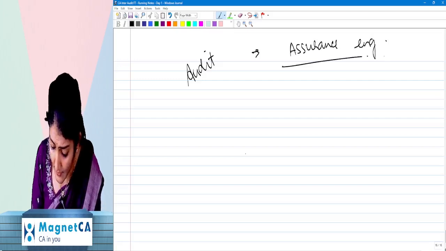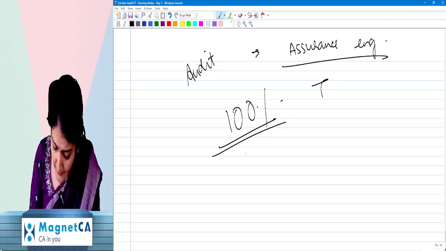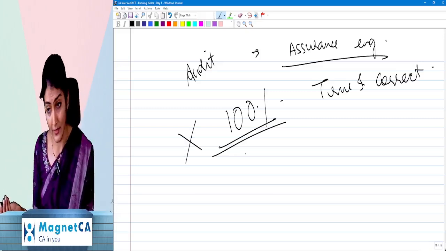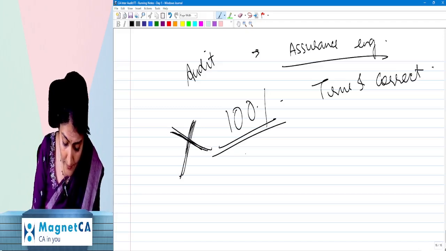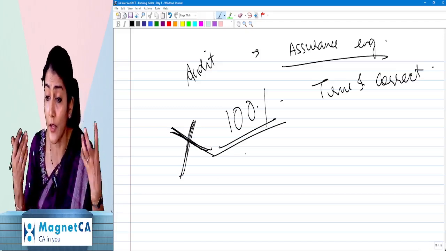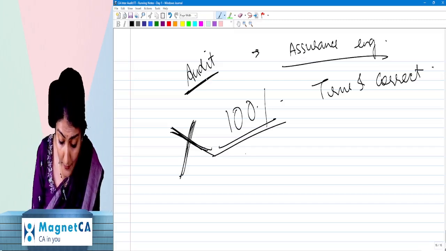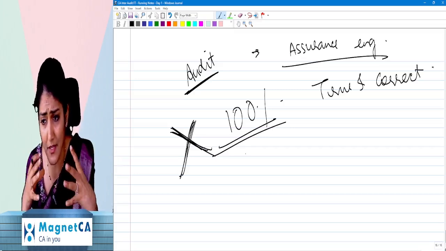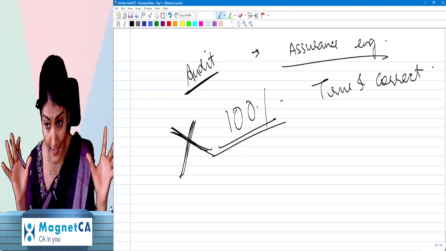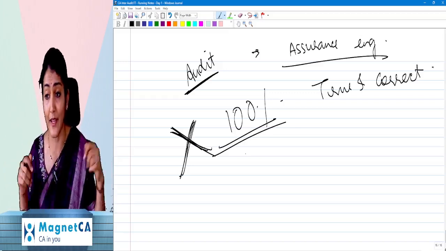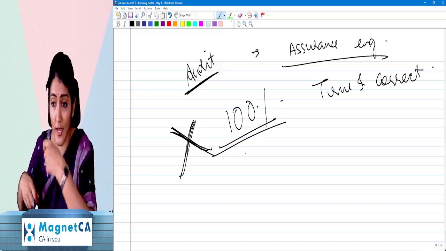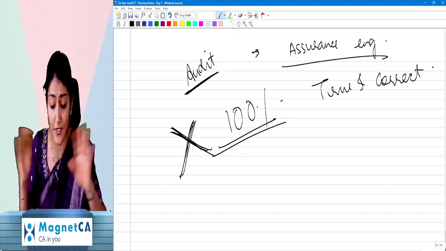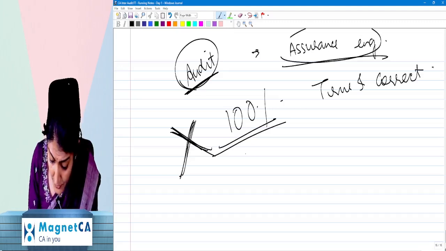Now, as an auditor, can I give 100% assurance that these financial statements are true and correct, that everything is right and there cannot be anything wrong? No, we cannot give 100% assurance. Like Dettol. You see the Dettol ad? How many germs does it kill? 99.99%. But do they say 100% of the germs will be killed? Never. You brush your teeth with Sensodyne or Close-Up or Colgate. Again, what does it say? 99.99. Will it say 100%? Never.